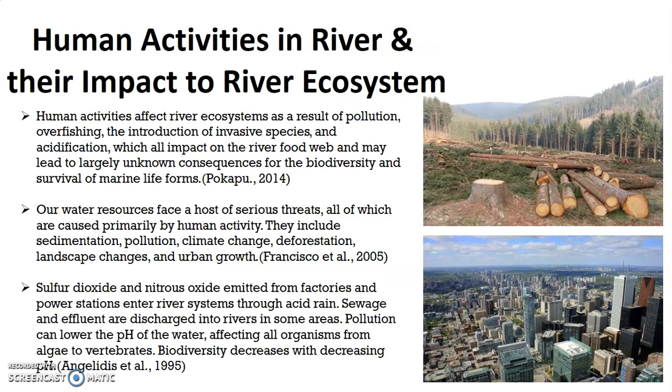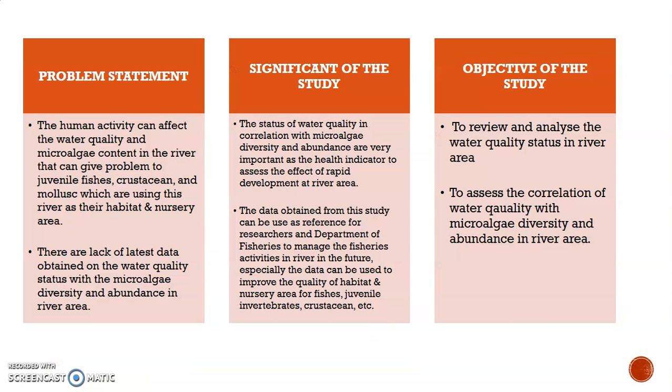Human activity in rivers and their impact on the river ecosystem: examples of human activity in rivers are deforestation, urbanization, and more. And the impacts on the river ecosystem are sedimentation, pollution, climate change, landscape change, and more. The problem statement is that human activity can affect the water quality and microalgae content in the river that can give problems to